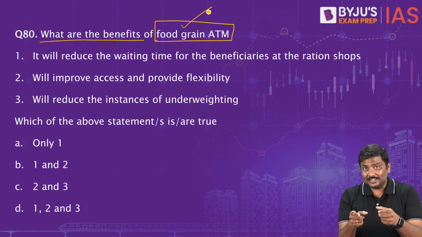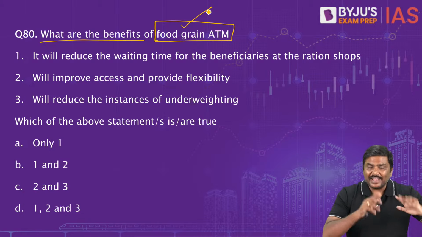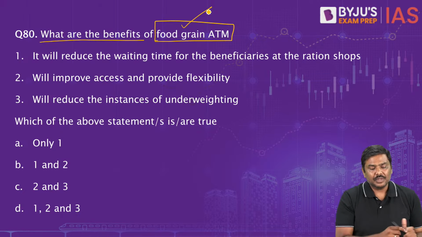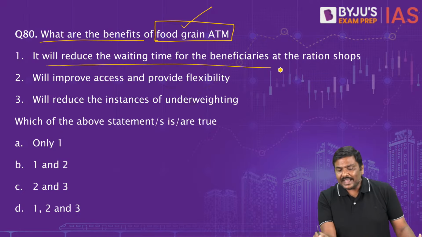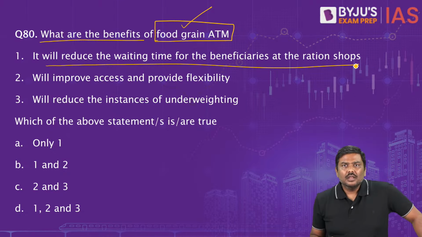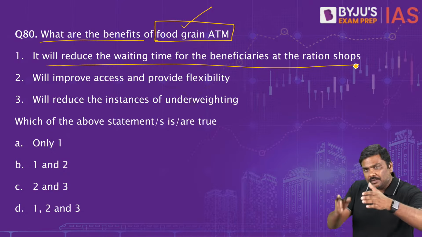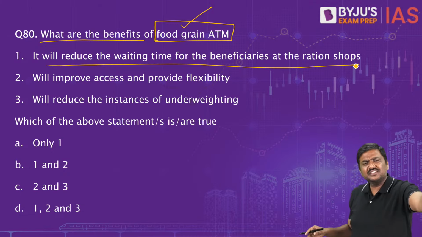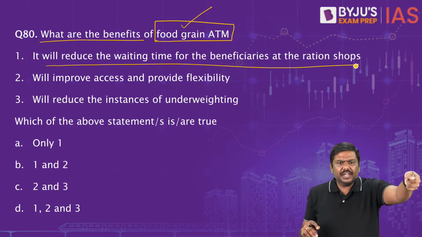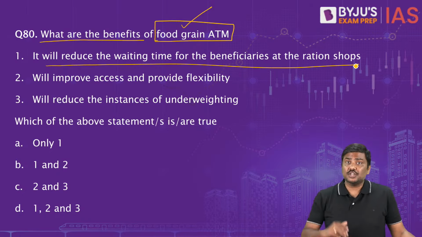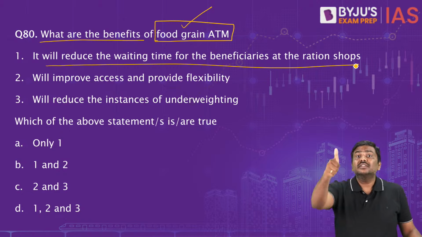Although the term looks very simple, please be very careful about its implication. Let's start. First one: it will reduce the waiting time for the beneficiaries at the ration shop. Correct or wrong? Rather than going to the ration shop and queuing up, you don't have to do that. The machine is there. You will go to the machine and withdraw the food grains. Sir, how can I withdraw the food grains? Do I use an ATM card? No. Thumbprint.